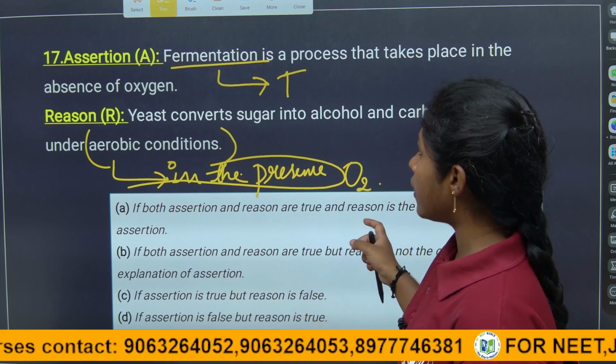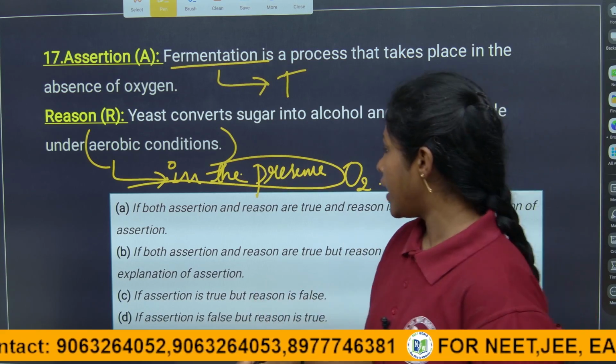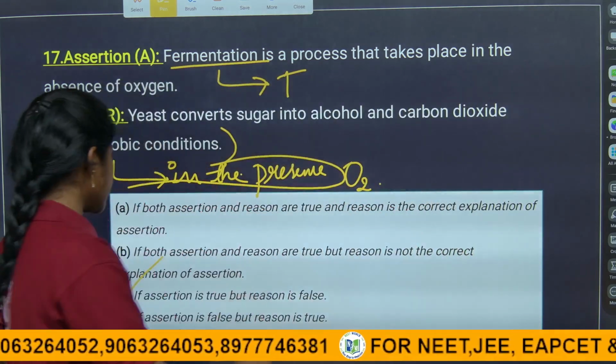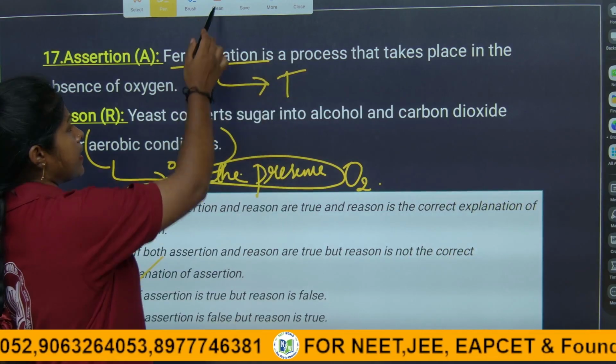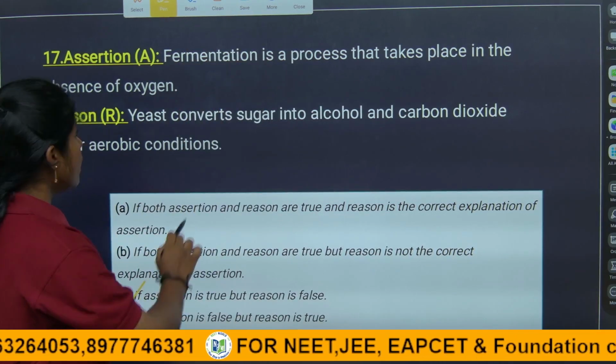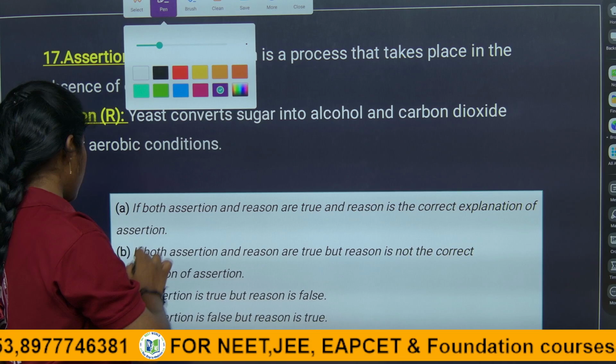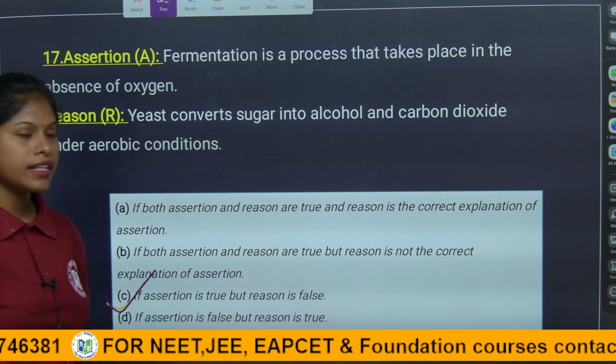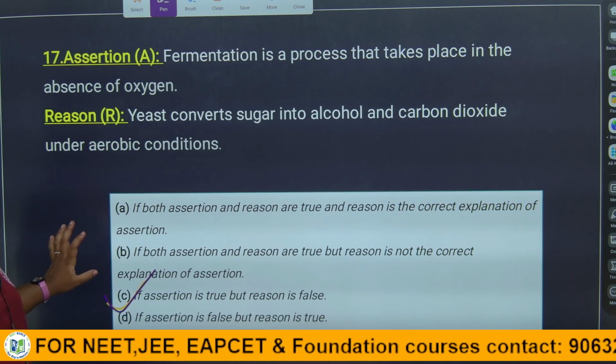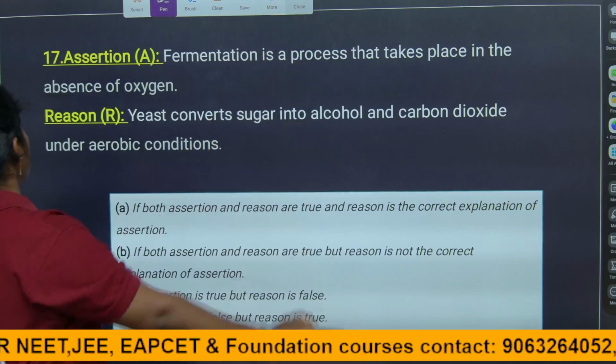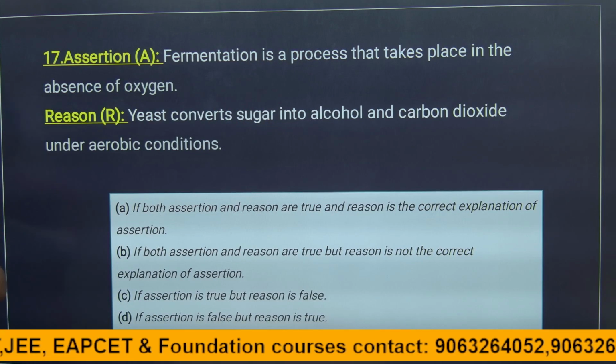Here the assertion is true, children. Assertion is true and the reason is false. Here the answer is, children, assertion is true and the reason is false. For this question, the assertion is true and reason is false. Coming to the next question.